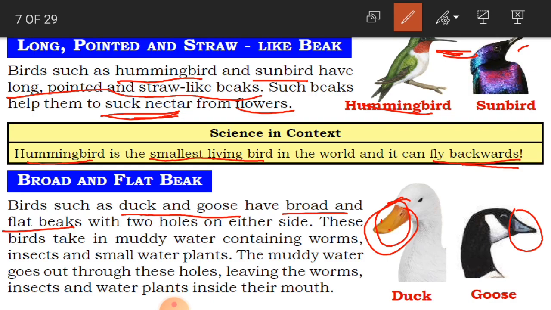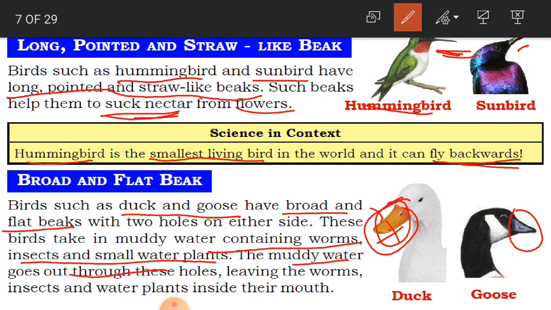When they take these insects or worms or plants as food, along with that even the water goes into their beak. Because of these holes, whatever muddy water has gone into the mouth is going to come out through the holes.